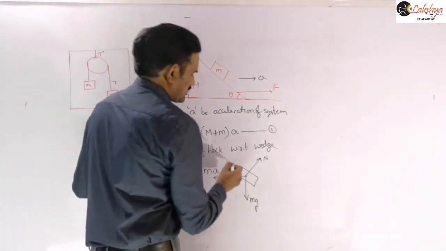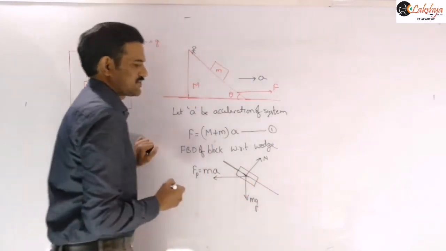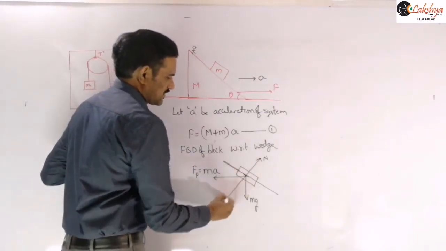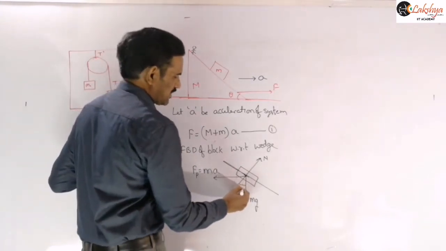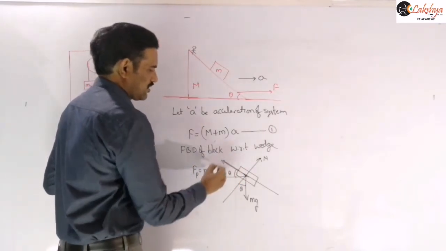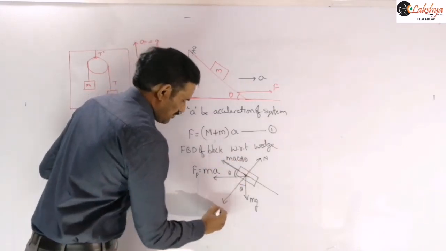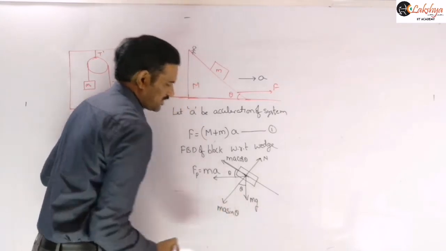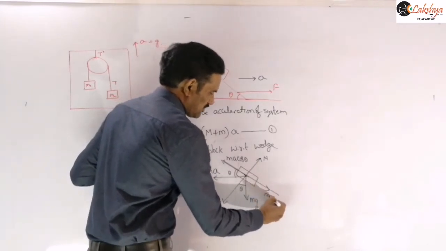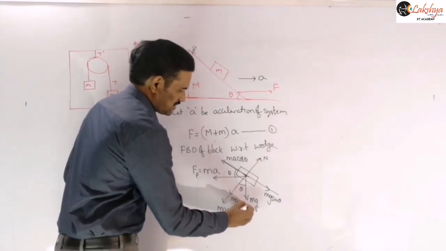Now let us resolve this into components along the inclined plane and perpendicular to the inclined plane. Here this is the normal, and you know this mg makes an angle theta with the normal to the inclined plane. So you can resolve this into components: this is MA cos theta, and this will be MA sin theta. Observe this free body diagram clearly. The mg components we know already: mg sin theta along the inclined plane direction, and mg cos theta along this direction.